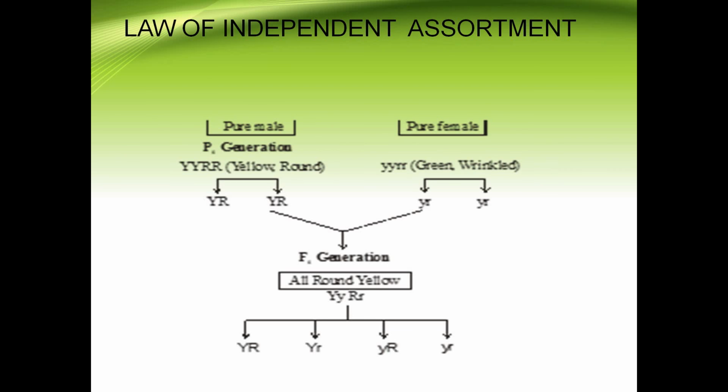According to this law, the genes or the factors for a particular character in a parent, that is the yellow round character, separate independently from one another and form different gametes.